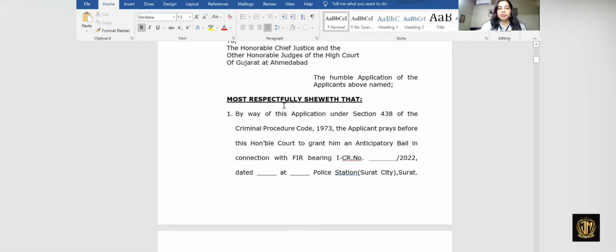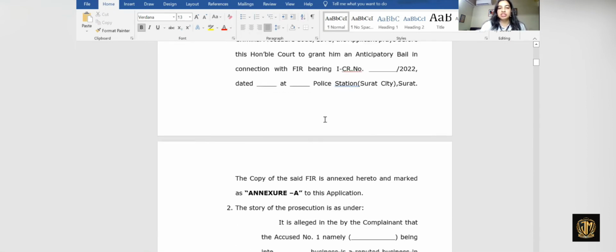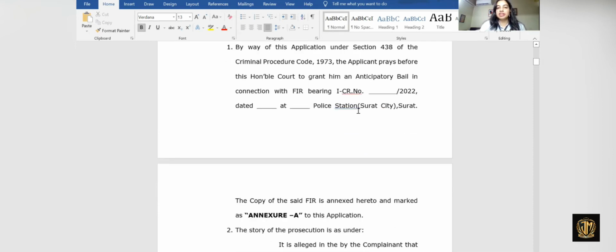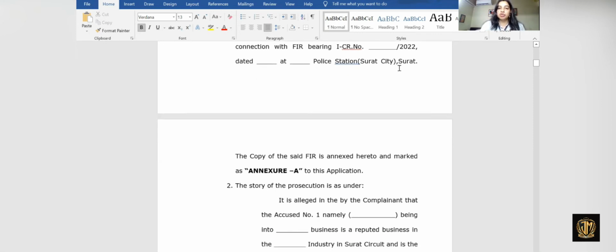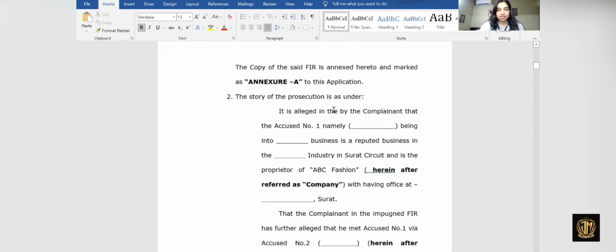After that, we write "Most respectfully sheweth". These are the grounds that remain similar in almost every single draft application. What do we write? By way of this application under section 438 of the CrPC, the applicant places before this Honorable Court to grant him anticipatory bail in connection with an FIR bearing CR number so and so, dated so and so, at so and so police station. The copy of the said FIR is annexed hereto and marked as Annexure A of this application.